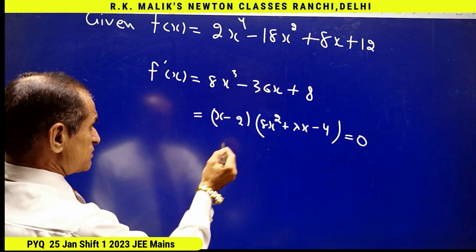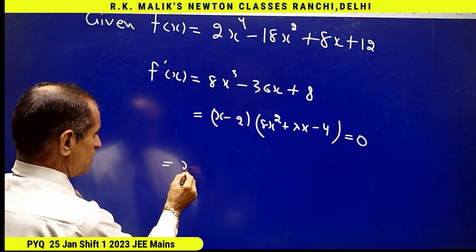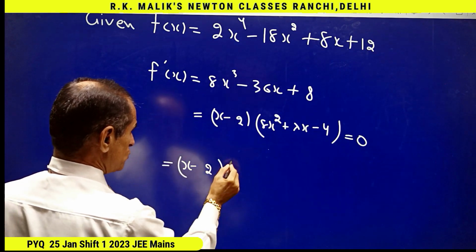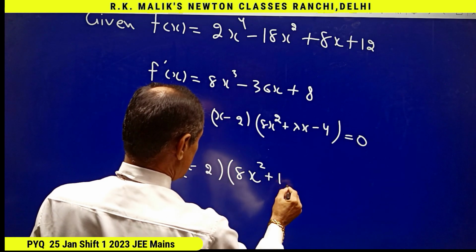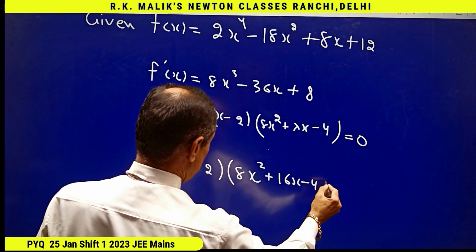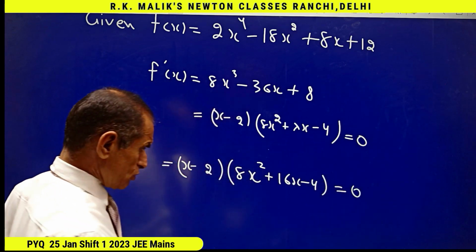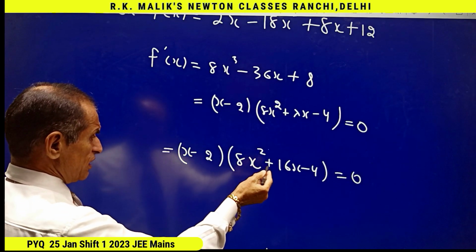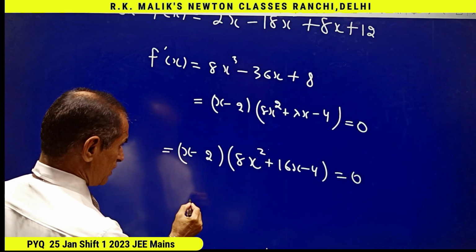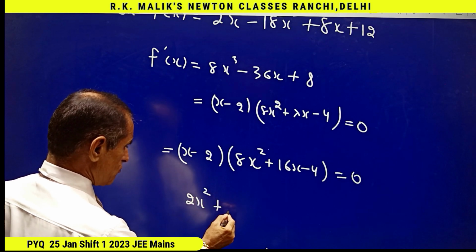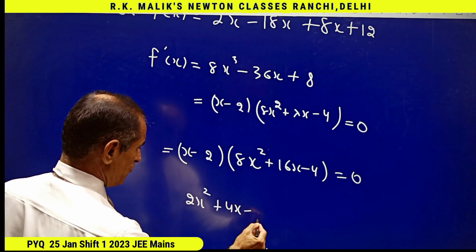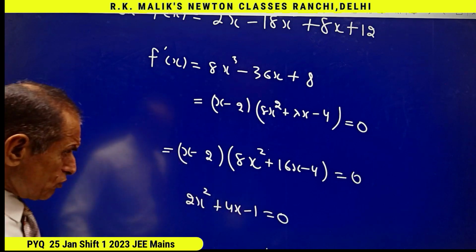16. Hence, this equation becomes (x minus 2) into (8x square plus 16x minus 4) equal 0. And if I put this equal 0, I get 2x square plus 4x minus 1 equal 0.